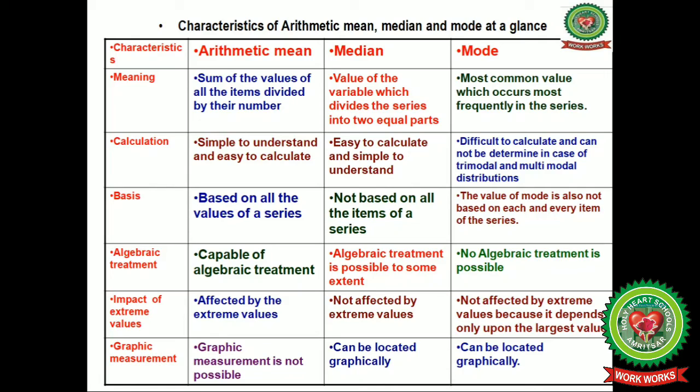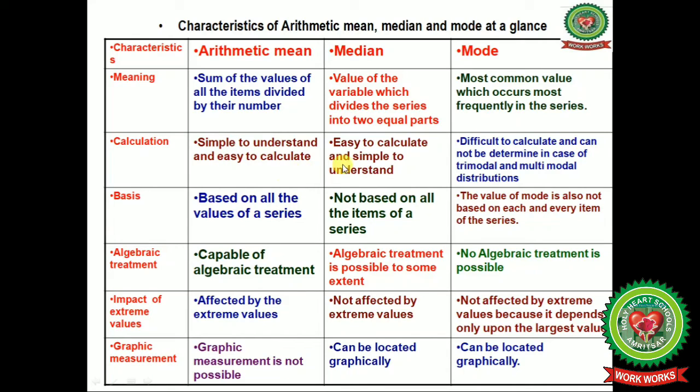When I make the summation of 5, 10 and 15, I will divide it by 3 because the number of items is 3. So I will get the average of these 3 items. Now median. The value of the variable which divides the series into 2 equal parts, that is median. And the mode is the most common value which occurs most frequently in the series.